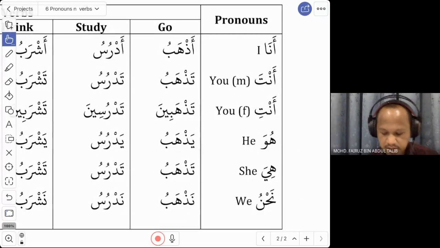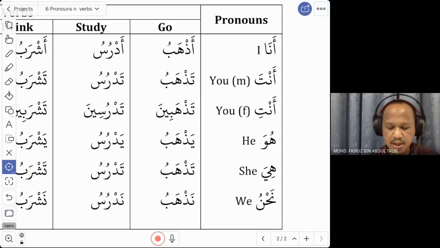Okay. So this is the pronoun. First, you want to say ana. The word is to go. So you want to say I go. So what do we say? We say ana azhabu. You can repeat after me. Ana azhabu.